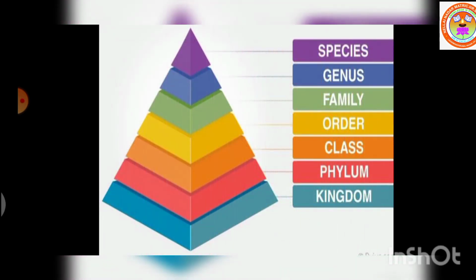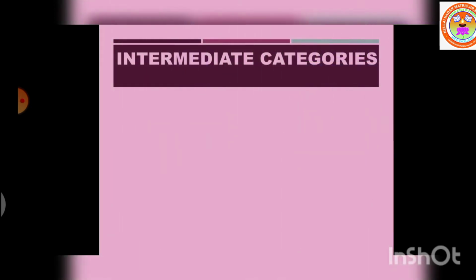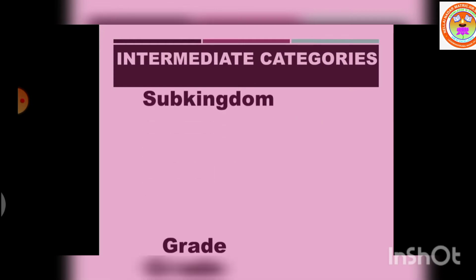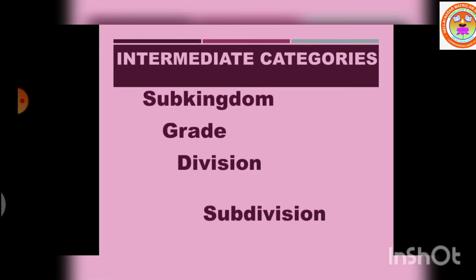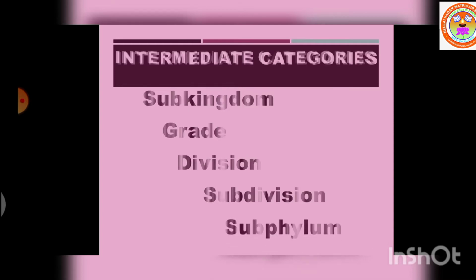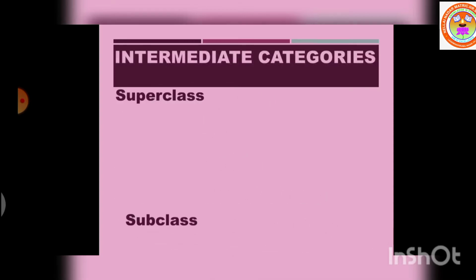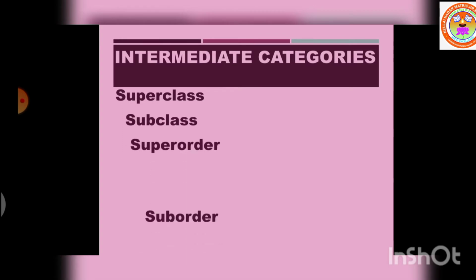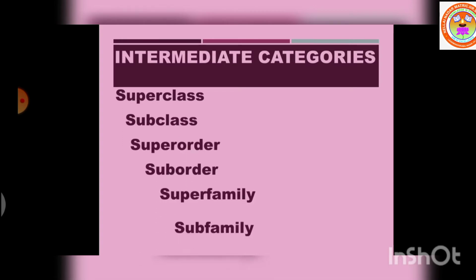In biological classification, the taxonomical hierarchy includes 7 major categories, namely kingdom, phylum, class, order, family, genus, and species, as listed here, and other intermediate categories such as subkingdom, grade, division, subdivision, subphylum, superclass, subclass, superorder, suborder, superfamily, subfamily, and subspecies.